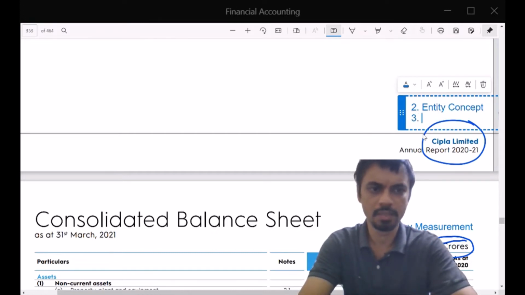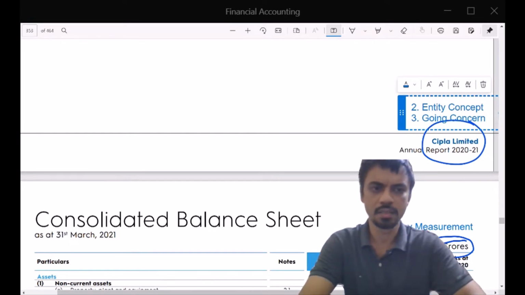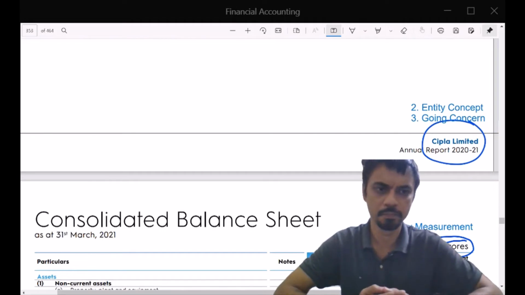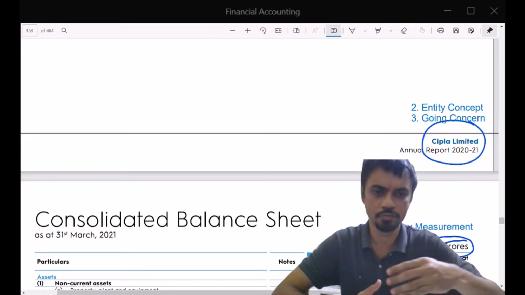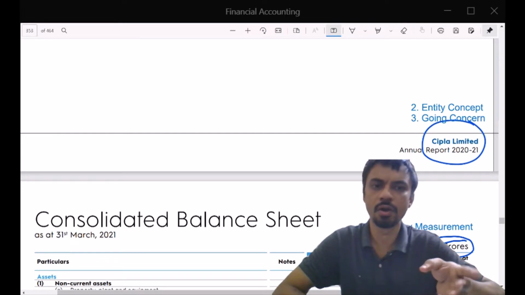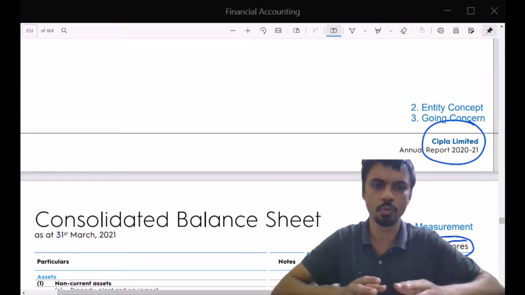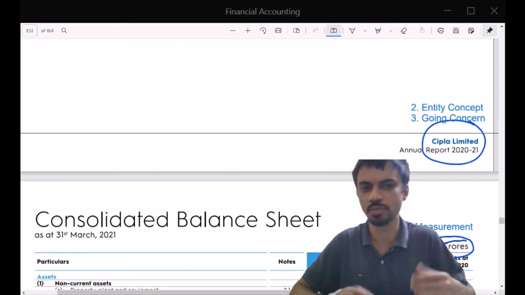And then the third concept, which is also related to this, is that it is a going concern. What this means is that the business, Cipla Limited, is believed to remain in existence forever. In other words, this company will not fold down or close shop in say 6 months or 1 year or 5 years or 10 years.